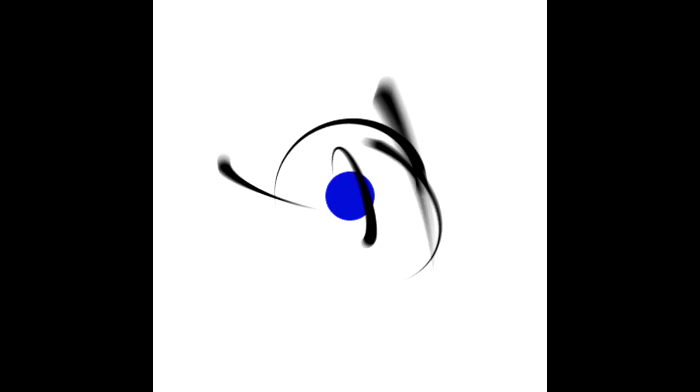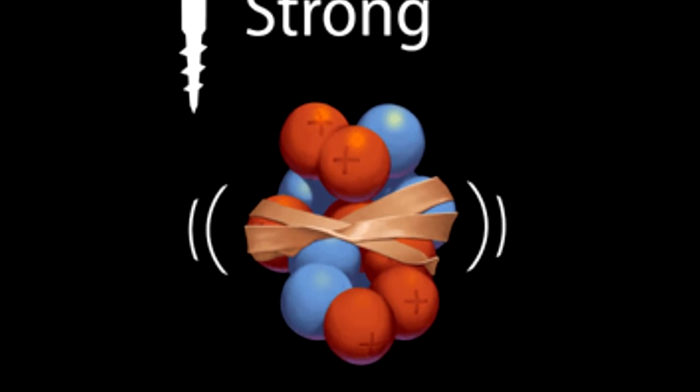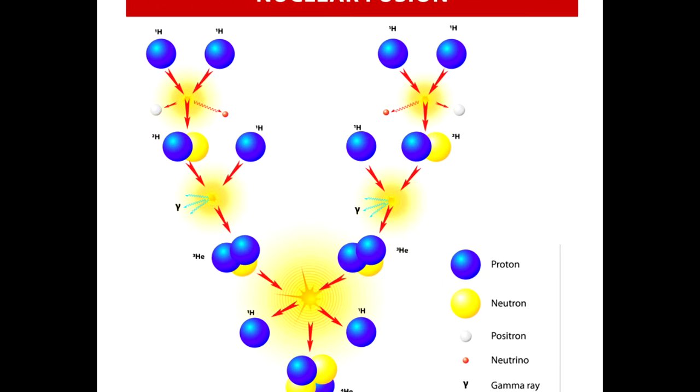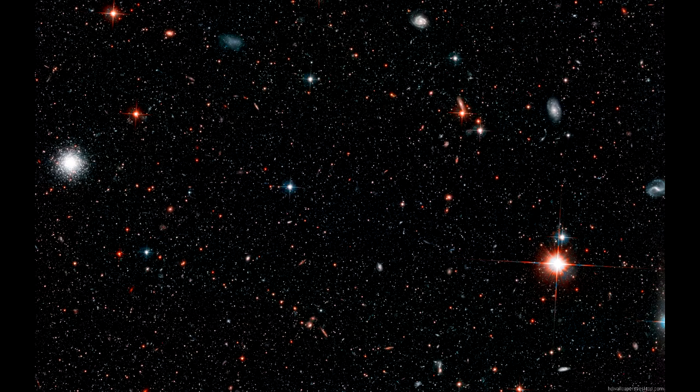The answer is forces. In fact, physicists know of 4 different forces to date. We have gravity, electromagnetism, weak, and strong. Funnily enough, weak force isn't really the weakest of the 4. Now that title belongs to gravity. Electromagnetism is actually a very important force, because it's the glue which makes the electrons stick to an atom. The strong force ties up the quarks in protons and neutrons, and also other subatomic particles as well, while the weak force is involved in some types of radioactivity. Gravity is a force that anchors us here on Earth. Without it, if I were to jump up, I would go flying into space.